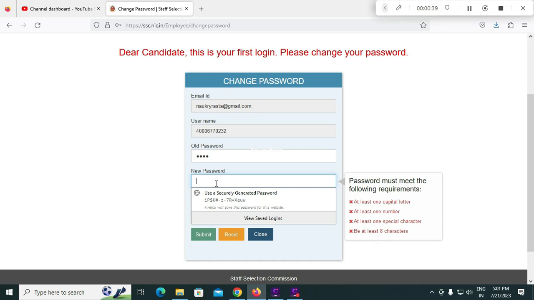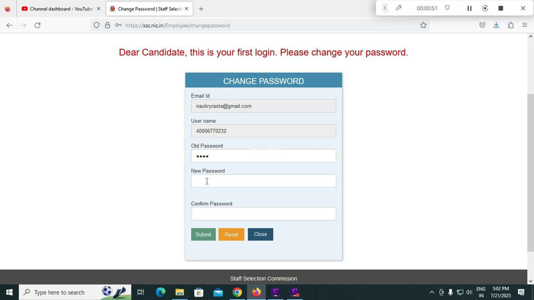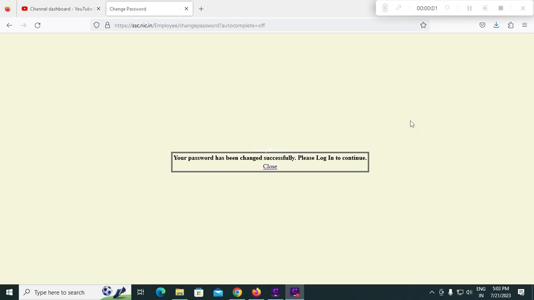The password should be at least 8 characters, 1 uppercase, 1 lowercase, 1 number, and 1 special character. Like that, you have to generate one password and confirm that password here, and click on this submit button. Next, it shows like this: your password has been changed successfully, please log in to continue. Close.